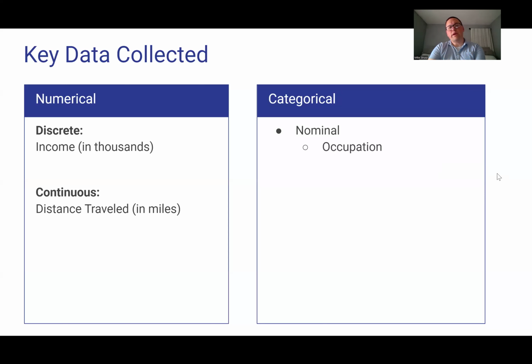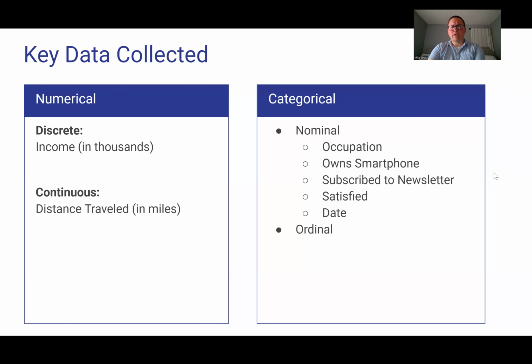First would be their occupation, whether they own a smartphone, yes or no, whether they subscribe to the newsletter, yes or no, whether they were satisfied was presented as true or false, and the date. One ordinal piece of data was their education level, because you can rank one's education.